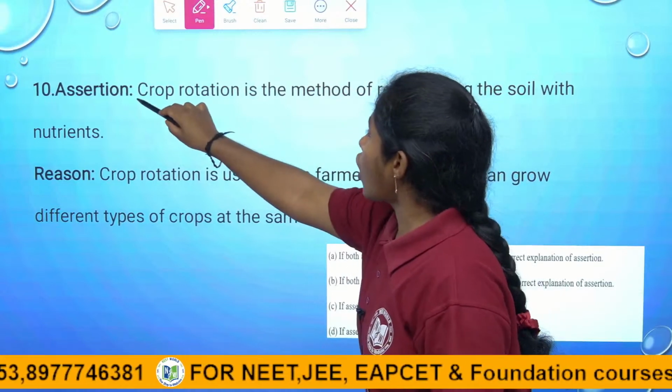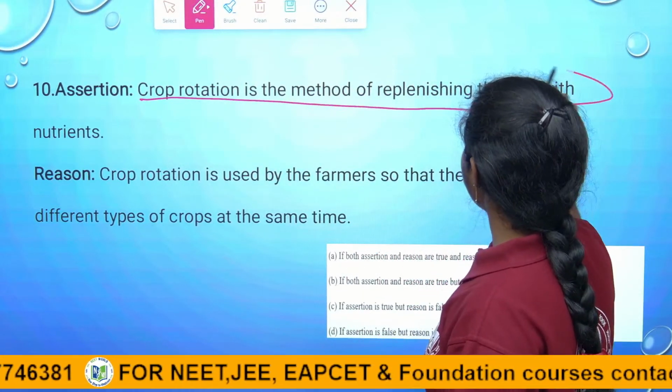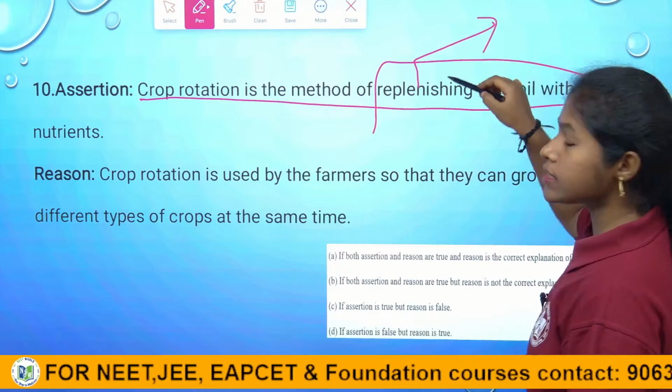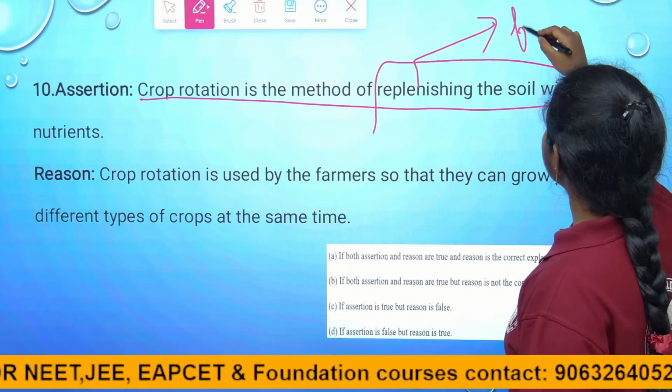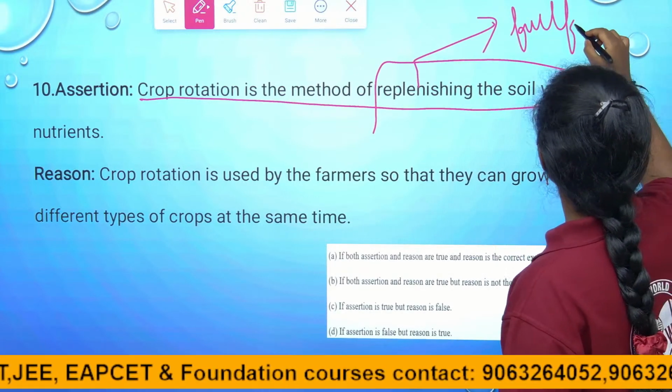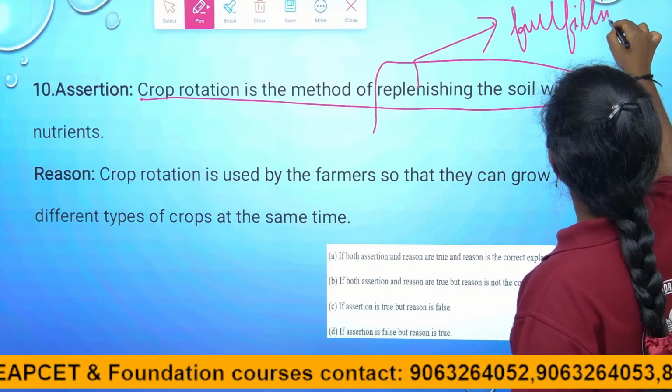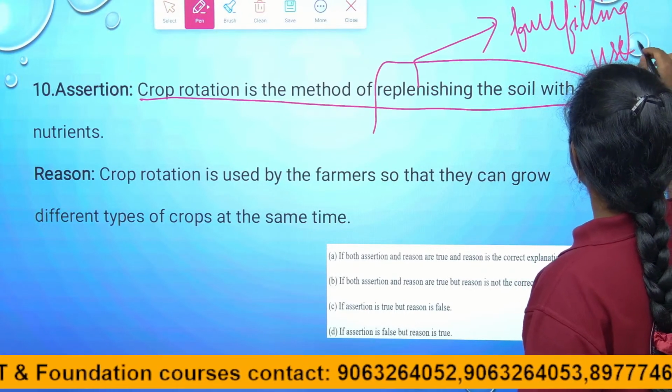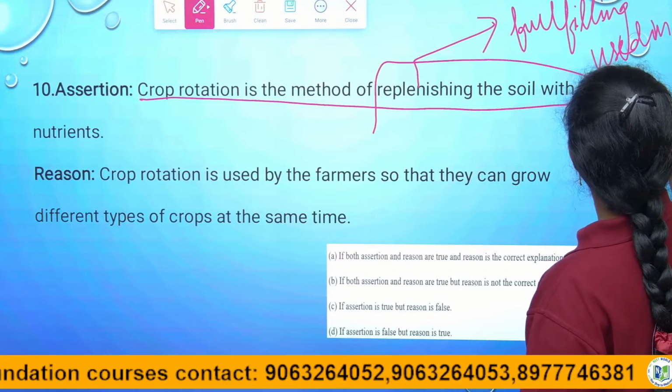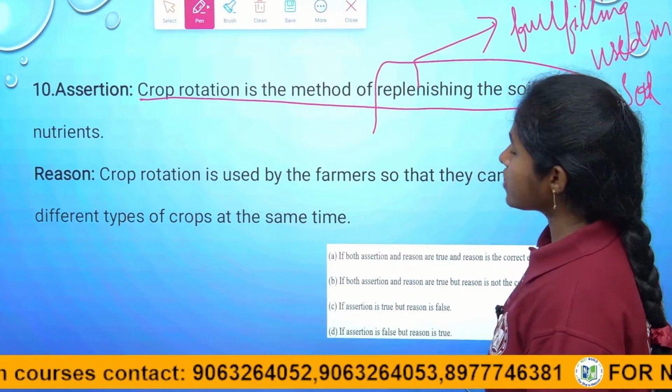Here, given that crop rotation is the method of replenishing nutrients. Of course, crop rotation is the method used for fulfilling the used nutrients in the soil. Right, children? In the soil. So the assertion is true.